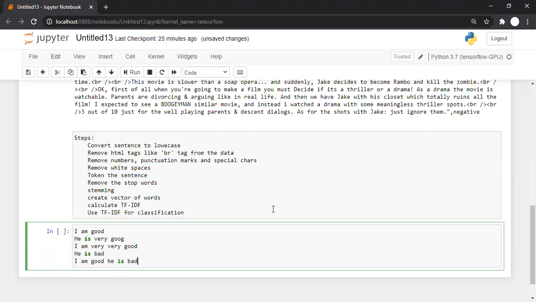And the final sentence is "I am good, he is bad." Now in the first sentence there are 3 words, in the second 4 words, in the third 5 words, in the fourth 3 words, and in the last 6 words.